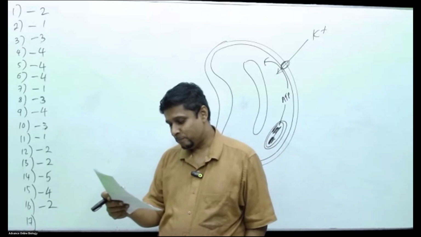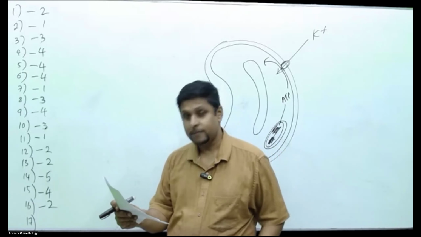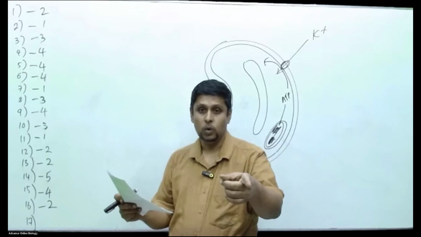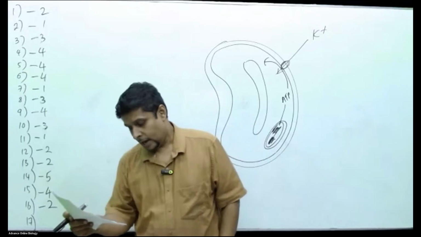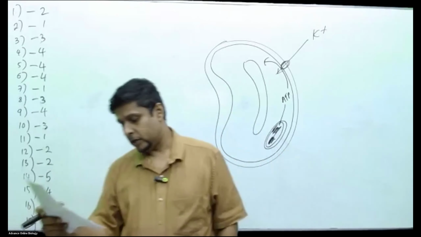Right, next one, we will select the correct statement regarding plant growth regulators. Abscisic acid promote early seed germination. No, abscisic acid inhibits the seed germination process. And then ethylene retard root and root hair formation.